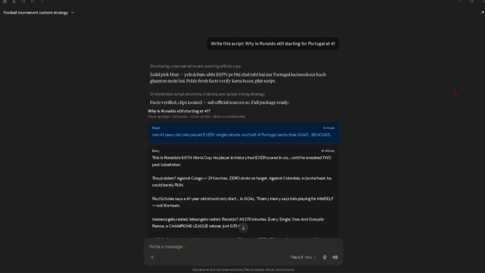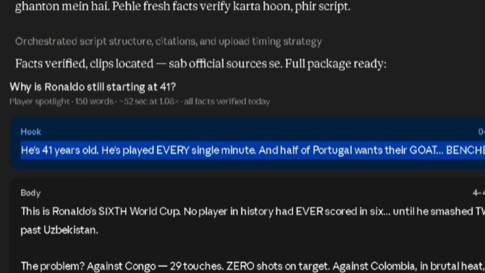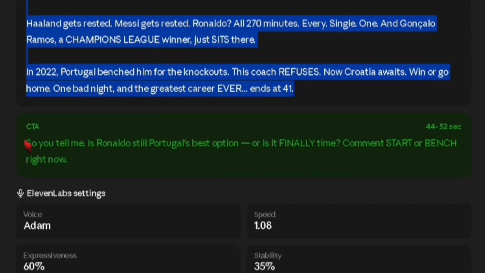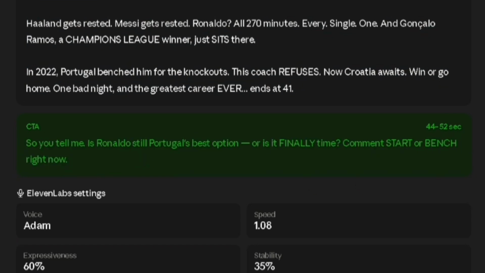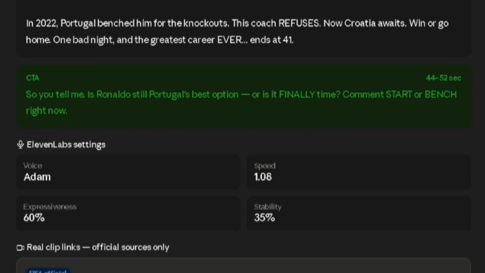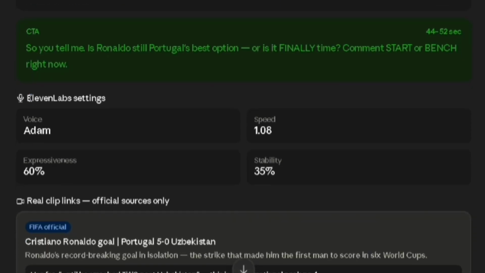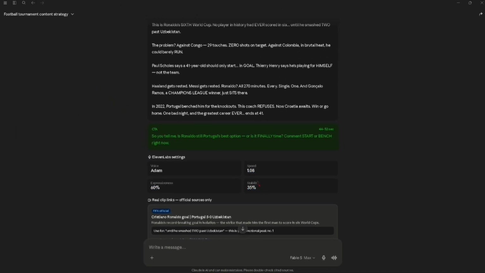Now here you can see that Claude gave us the full video script. Claude even gave us the video hook, the body structure, and also the CTA, which will make people comment on your video. Also, Claude mentioned which voiceover you can use from the website called 11 Labs and even showed us the settings. And this is not the only thing that Claude gives us.